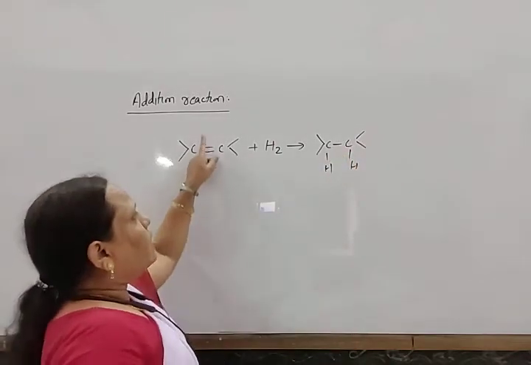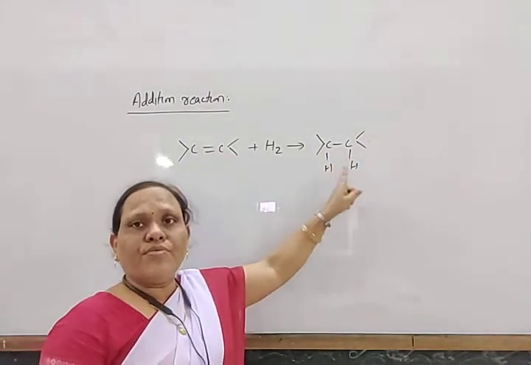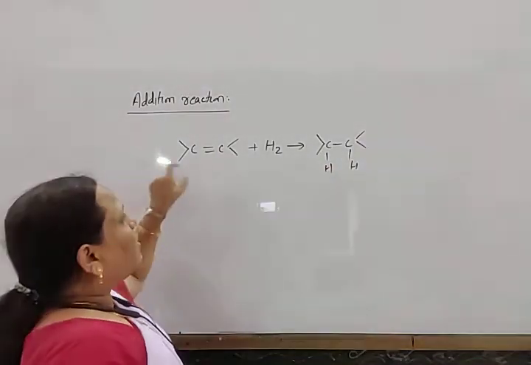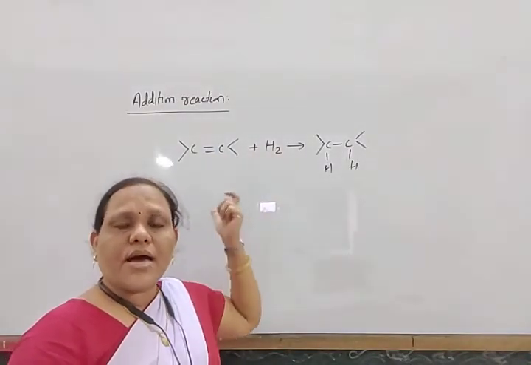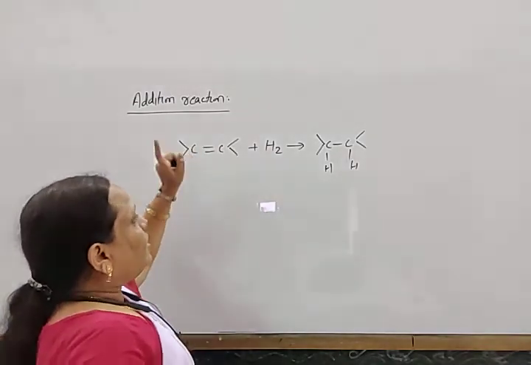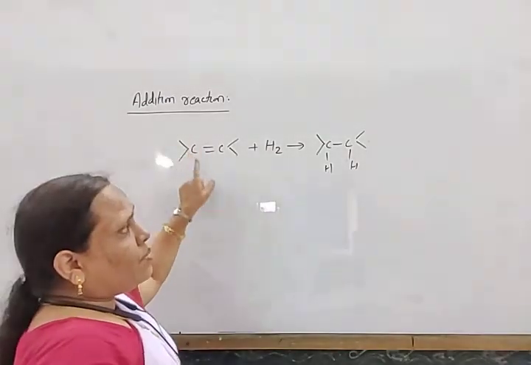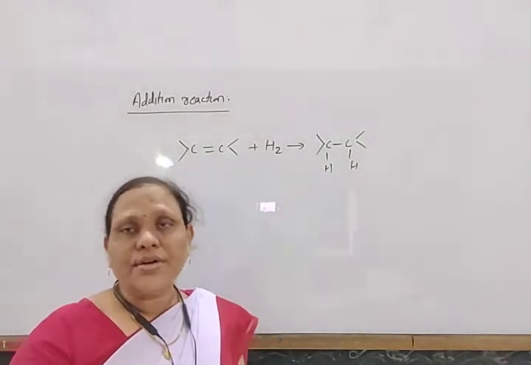So one unsaturation, one pi bond breaks down here, and this type of bond is formed. So this is called an addition reaction. So hydrogen, halogen or halogen acids, small molecules are added, and on a double bond or triple bond the pi bond breaks down. That type of reaction is known as an addition reaction.